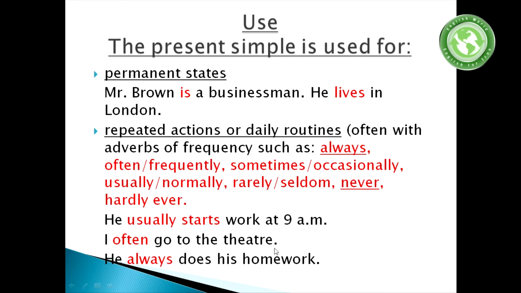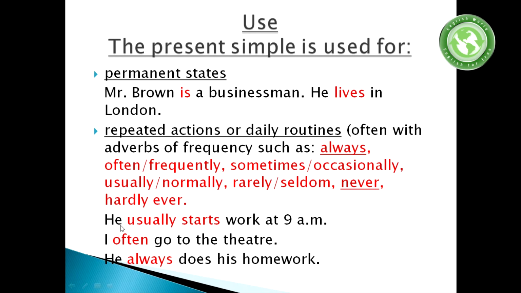The meanings of these two sentences are the same because often and frequently are synonyms. The same I can say about sometimes and occasionally, or usually and normally, rarely and seldom.